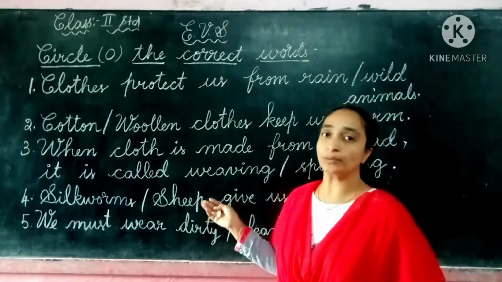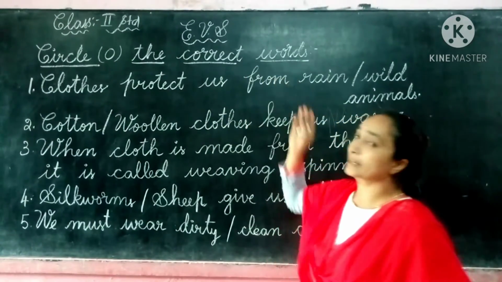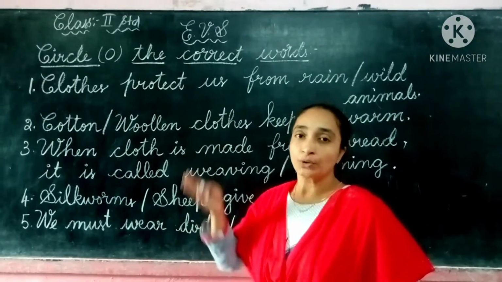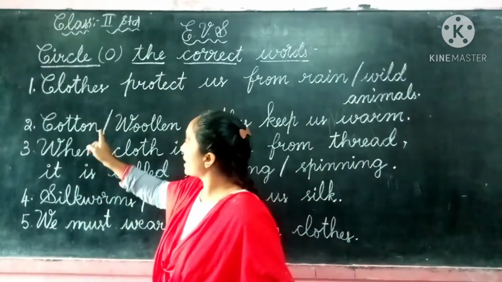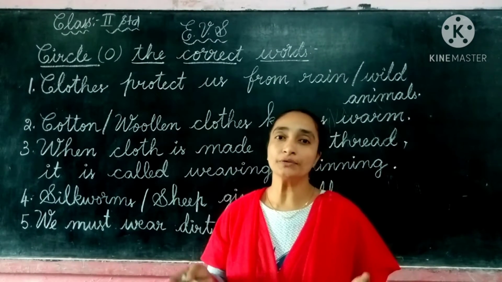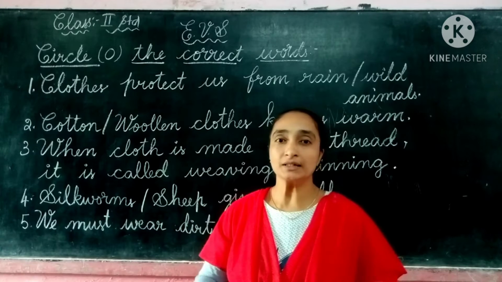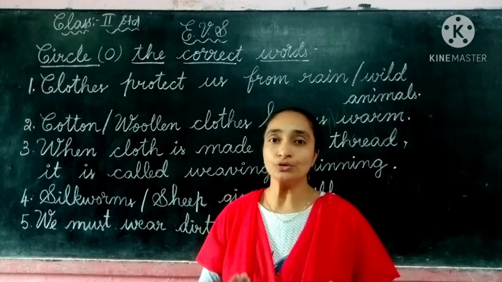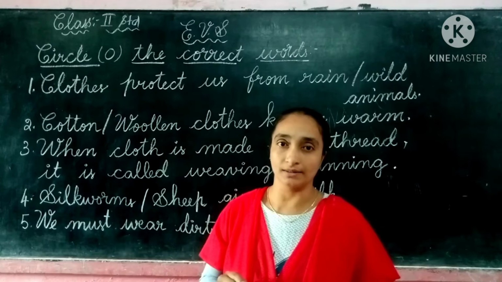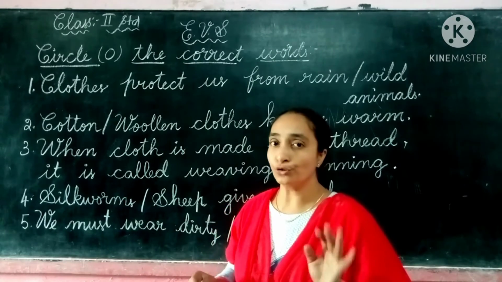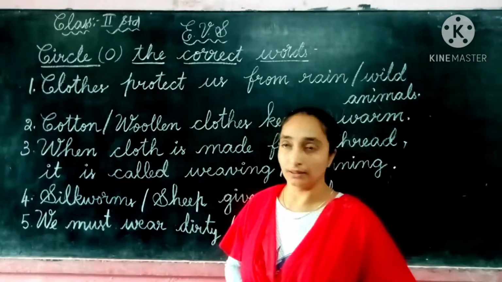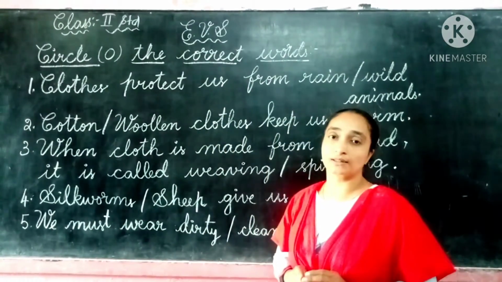So here I have written on the board, circle the correct words. The first one, children, they have given two options with a slash in the middle. First of all we have to read the sentence and understand it. Then we have to choose the correct answer and circle it. Here no tick or cross. They told us to circle, C-I-R-C-L-E. Circle the correct words.